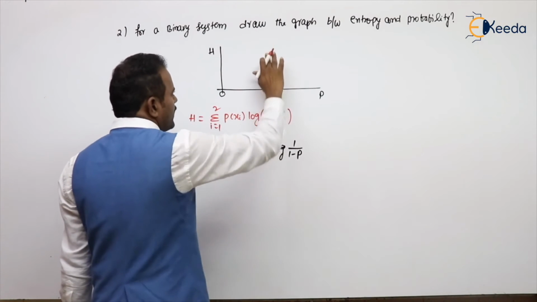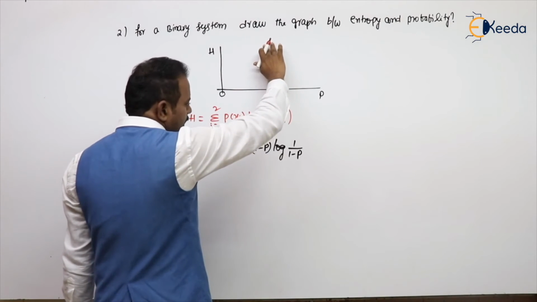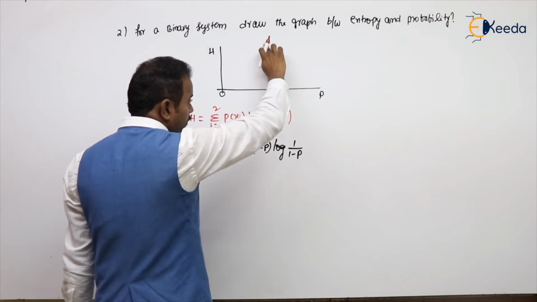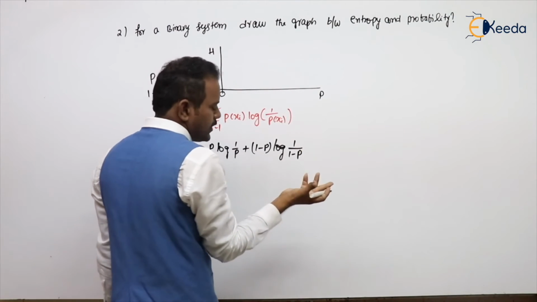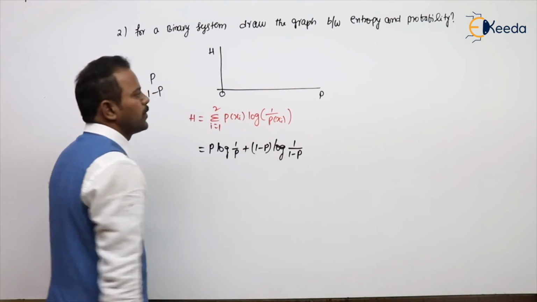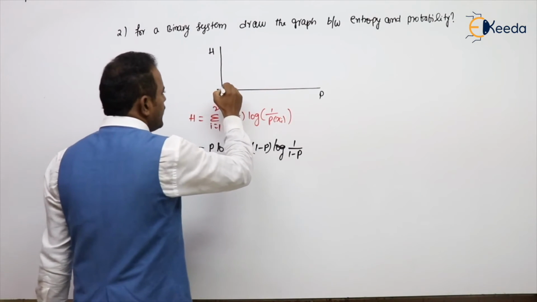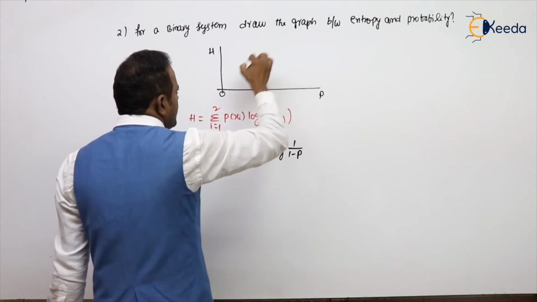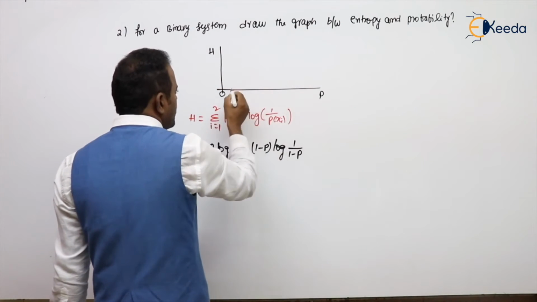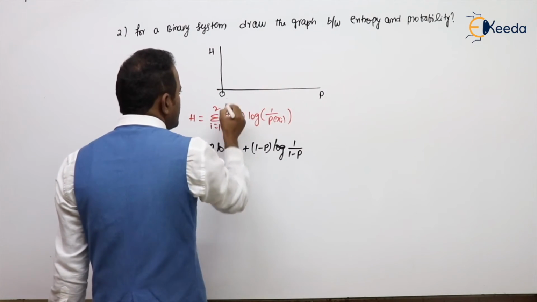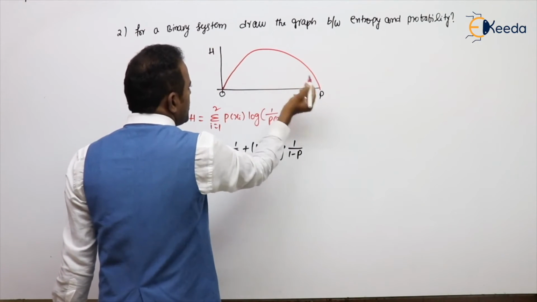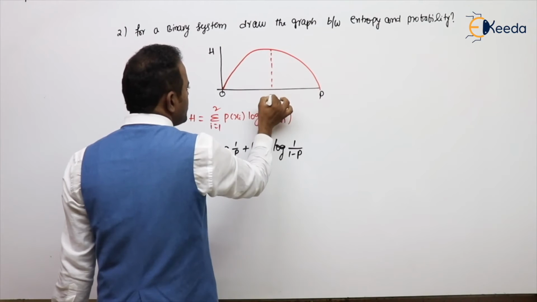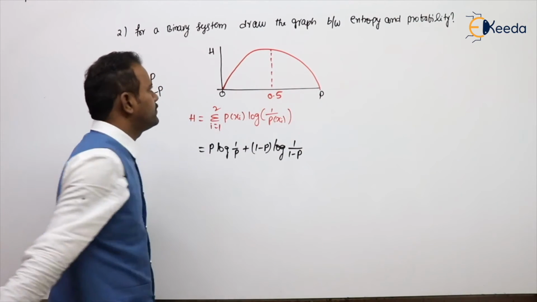And from 0.5 towards 1, entropy goes back to 0. It's not a line going through the origin, because it's a log, so a parabolic type of shape will come. So the max value will be at 0.5.